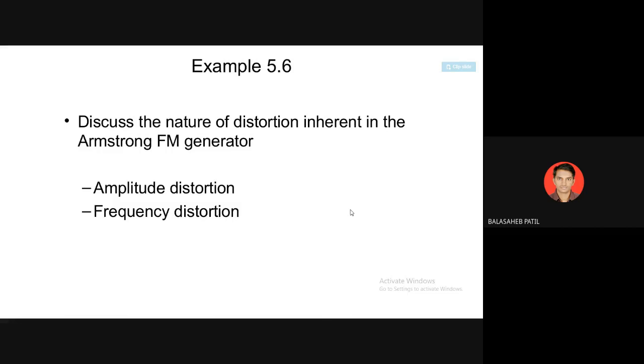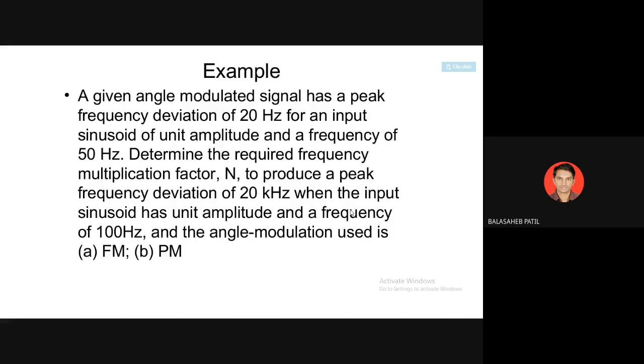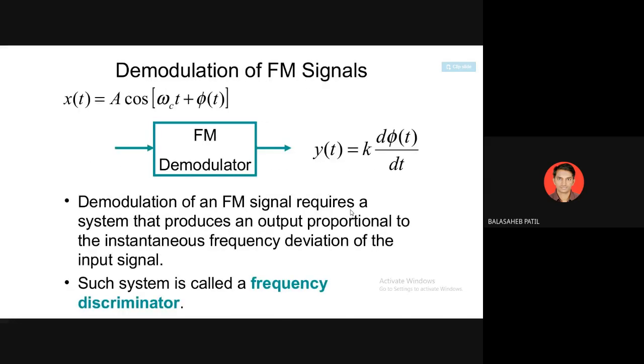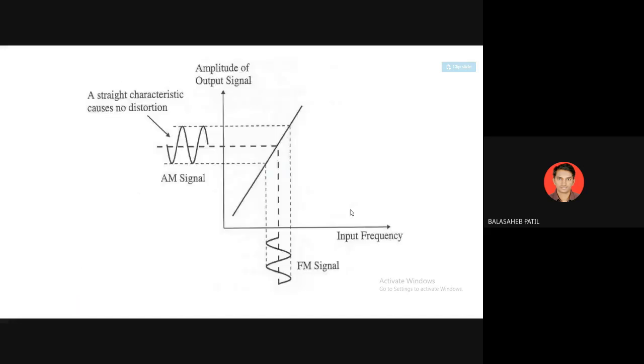They have given some discussion of Armstrong generation, amplitude distortion, frequency distortion, and given examples. Now demodulation of the FM signal. The FM signal is applied to the demodulator. Again there is a low pass filter; we call this a discriminator. Through the low pass filter we can apply this signal, where your output variations will be like this.